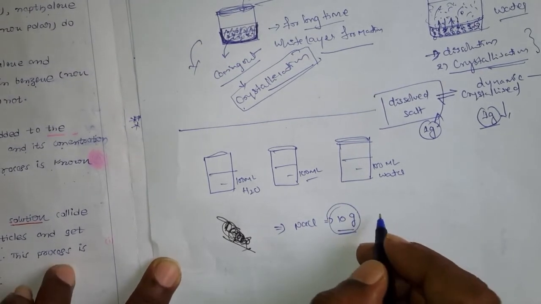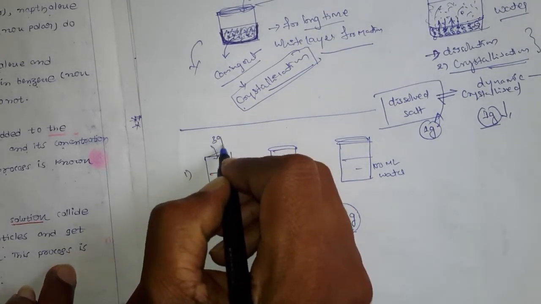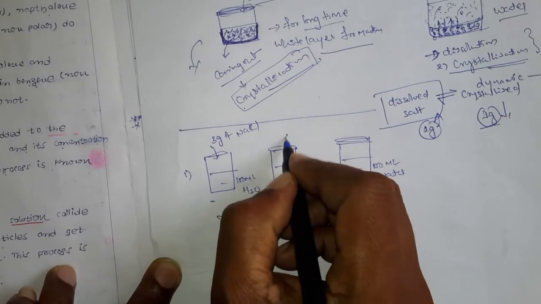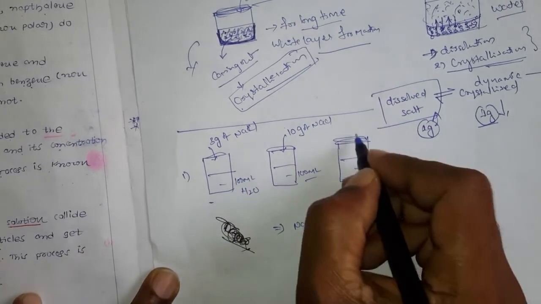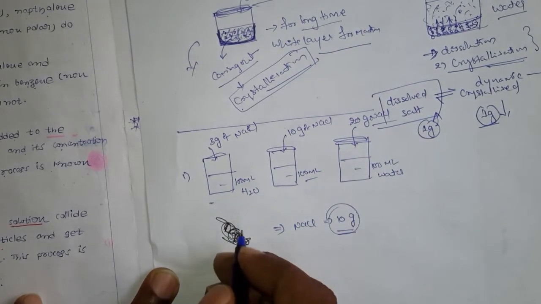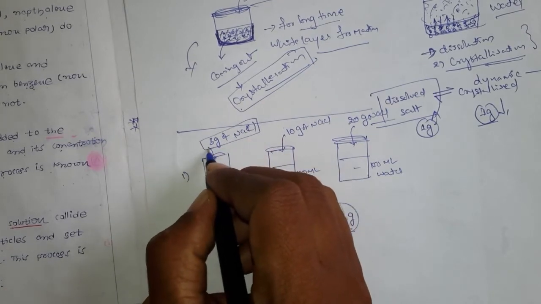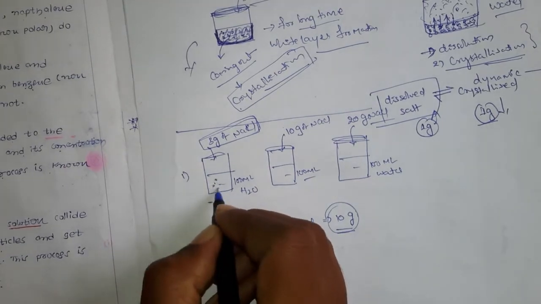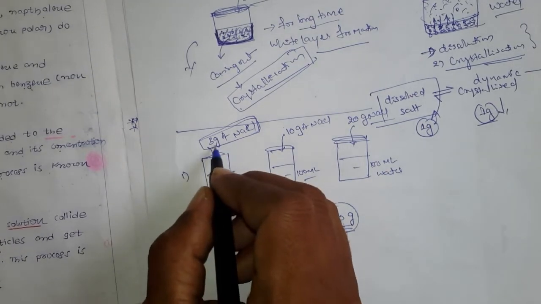In the first beaker I will add only 3 grams of sodium chloride. In the second I'll add the required 10 grams of sodium chloride, and in the third I'll add more than that, 20 grams. Here the amount of solute is less than the required amount, so you can dissolve more than 3 grams, right? Because the maximum capacity is 10 grams.